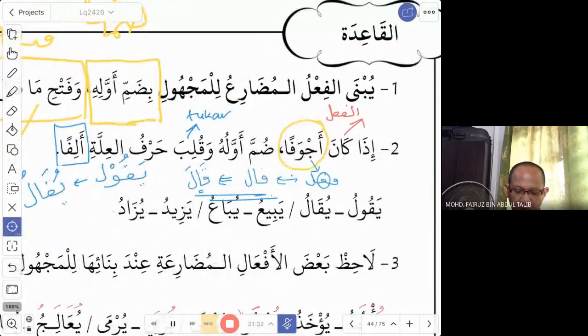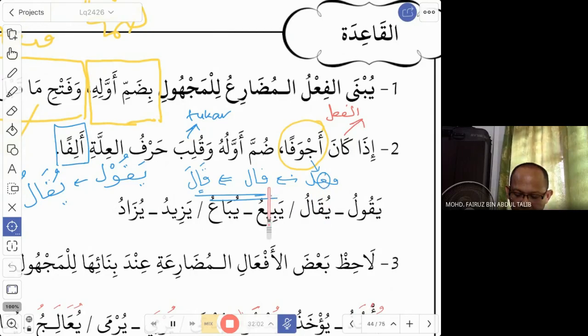If you remember, in one of your classes in the previous level you learned about the fi'il mu'tal. Fi'il with harful illa, when it is in the middle, what do you call it? When it is in the beginning, what do you call it? There are names for each of these fi'il. So this is the fi'il ajwaf. So ajwaf is referring to fi'il mu'tal with harful illa in the middle. Harful illa, alif waw ya, is in the middle.